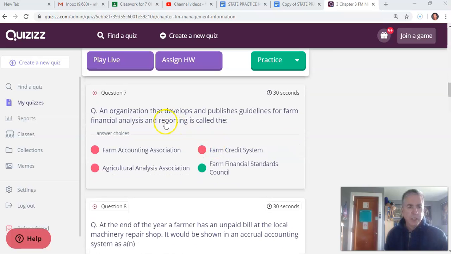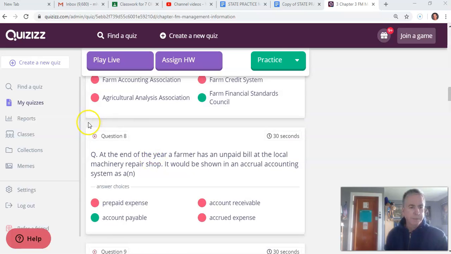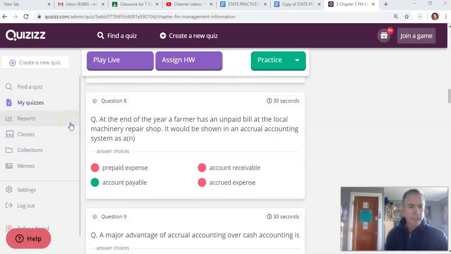7. An organization that develops and publishes guidelines for farm financial analysis and reporting is called the... All right, we just need to memorize this. The Farm Financial Standards Council, FFSC, the FFSC. Number 8. At the end of the year, if a farmer has an unpaid bill at the local machinery repair shop, it would be shown in an accrual accounting system as accounts payable. Yep. Owing money.